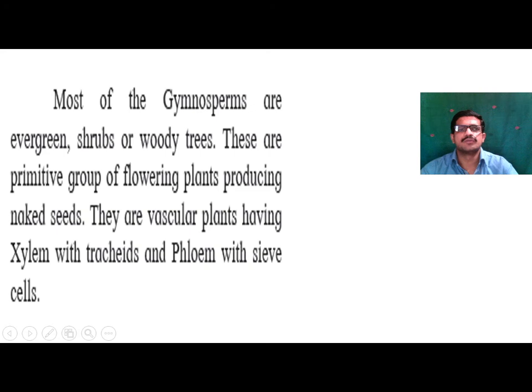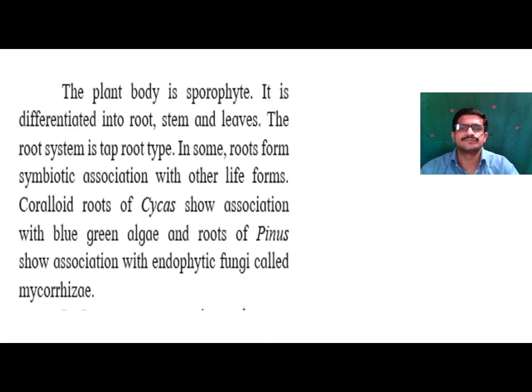Some gymnosperms grow as woody trees, very large in size. These are the tallest plants, growing about 300 meters.